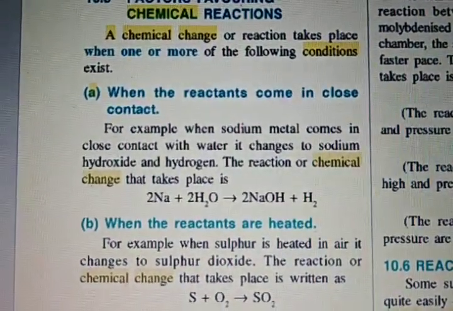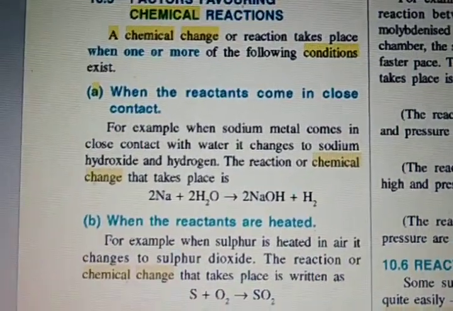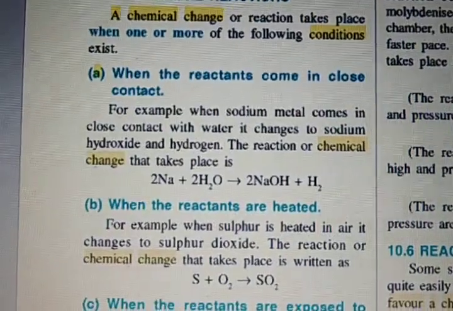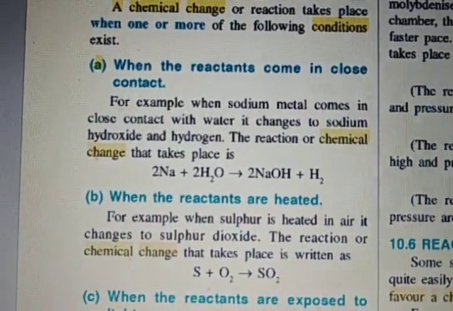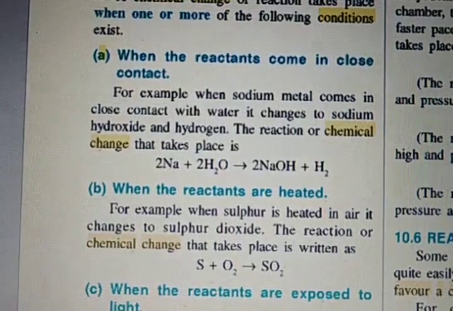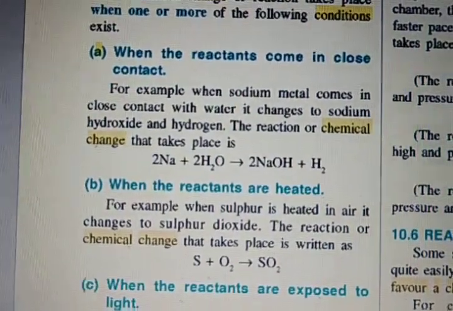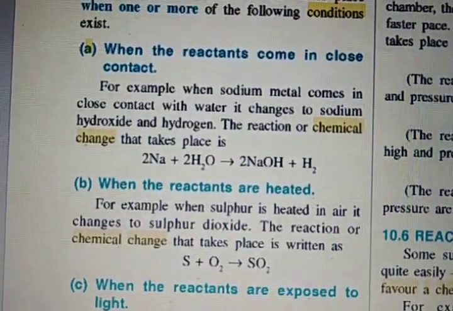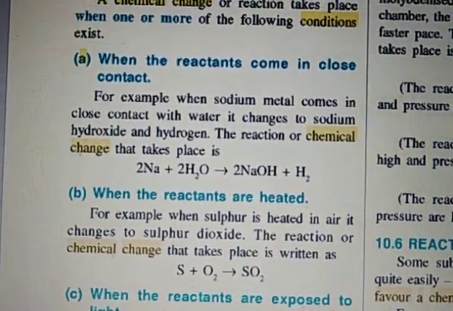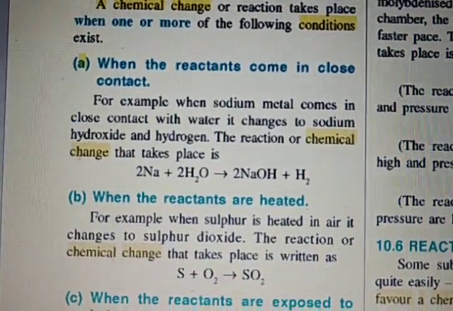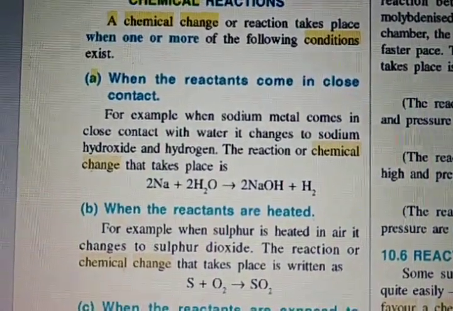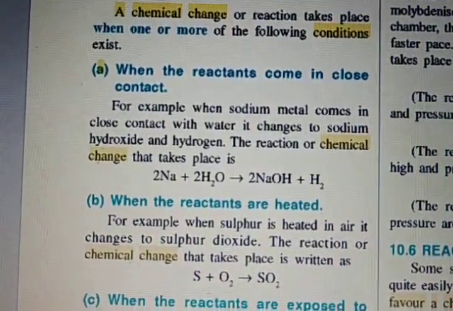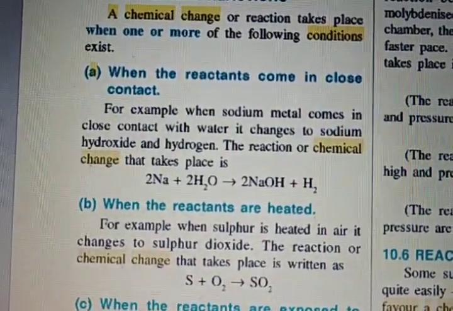All the chemical reactions are examples of chemical change. So the first condition is contact between the reacting substances. When the reactants come in close contact, they will react. So we have to place the substances nearer, in contact. Then only any chemical change occurs. So for a chemical change to occur, the reacting substances should be brought in contact.